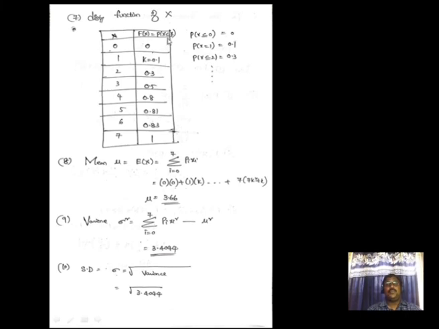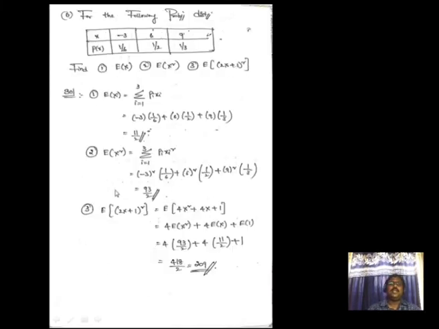Next, it asks for a distribution function. So here, this is the distribution function. On one side we have to write the x values and we have to write the P of x values. Next, mean. We already know that mean is pi into xi. So on doing this, we get 3.66. Variance means pi into xi square minus mu square. We get the variance. Similarly, SD means square root of variance. We get the standard deviation.